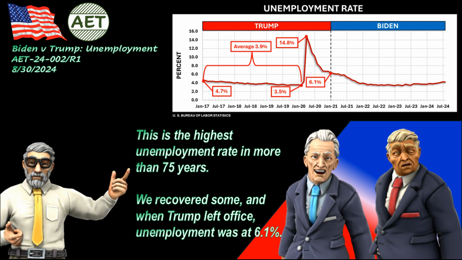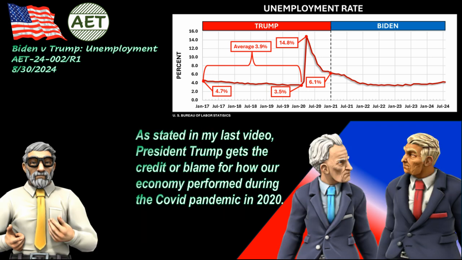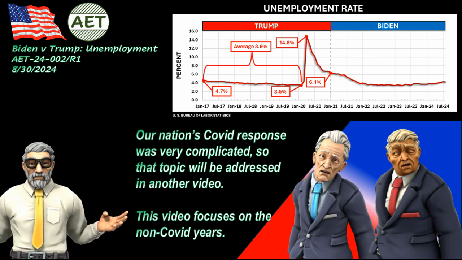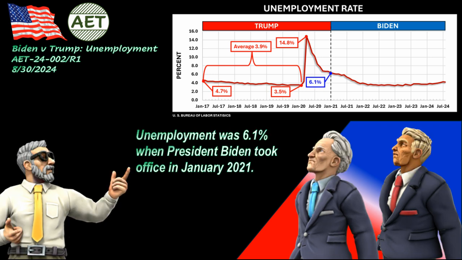We recovered some, and when Trump left office, unemployment was at 6.1%. As stated in my last video, President Trump gets the credit or blame for how the economy performed during the COVID pandemic in 2020. Our nation's COVID response was very complicated, so that topic will be addressed in another video. This video focuses on the non-COVID years.